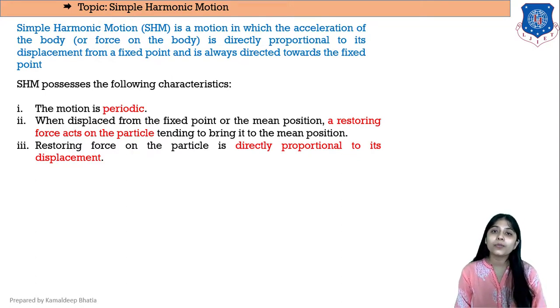The first one is that motion is always periodic. Then when the particle is performing simple harmonic motion, from the fixed point or mean position, restoring force will act in such a way that it will try to bring the body or the particle to its original position again. Then the restoring force acting on the particle is always directly proportional to the displacement of the body or the particle. So these three are the main characteristics or features of a simple harmonic motion.